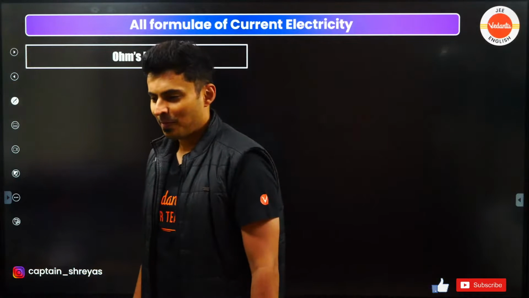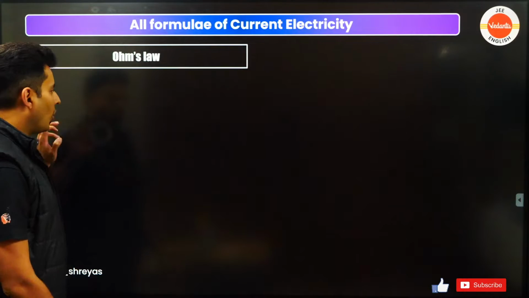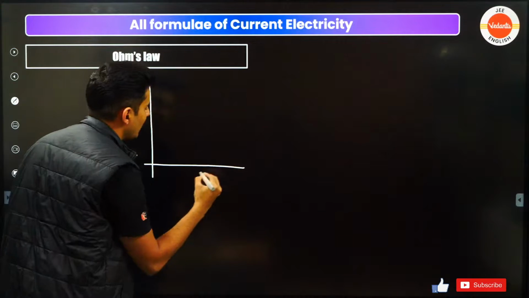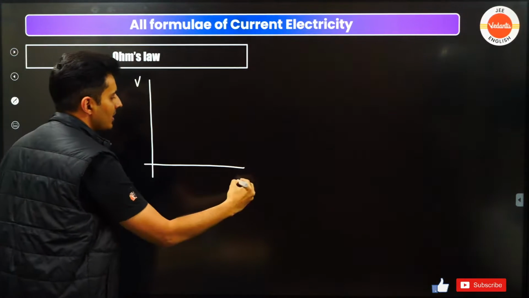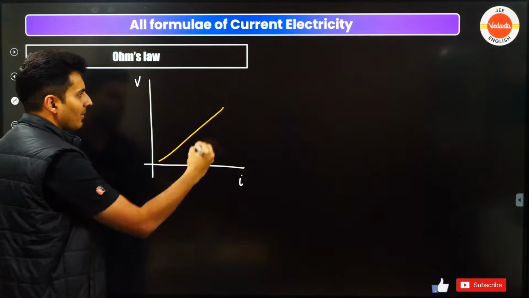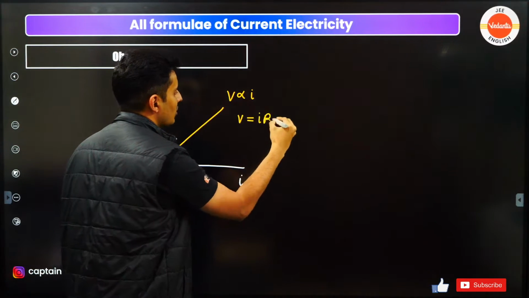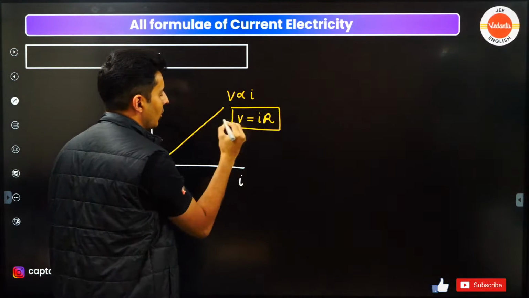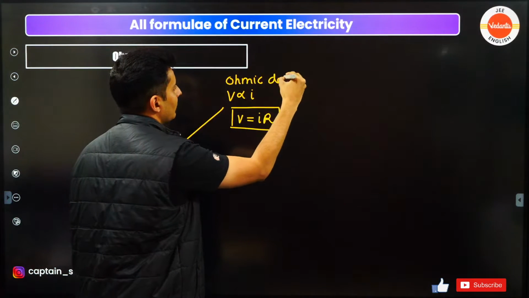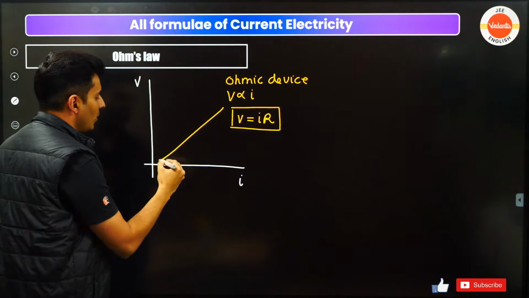Next comes Ohm's law. Now what is this Ohm's law? Everybody knows that whenever somebody plots the graph of voltage with respect to current, that graph usually should be a straight line where voltage is proportional to current, and then that constant of proportionality is called resistance. That's standard Ohm's law. Such a device is called an ohmic device. It follows Ohm's law, but there are a lot of devices which do not follow Ohm's law.